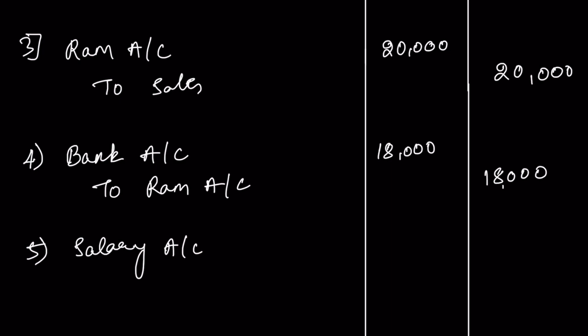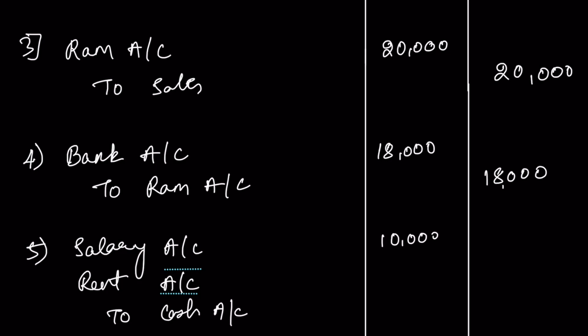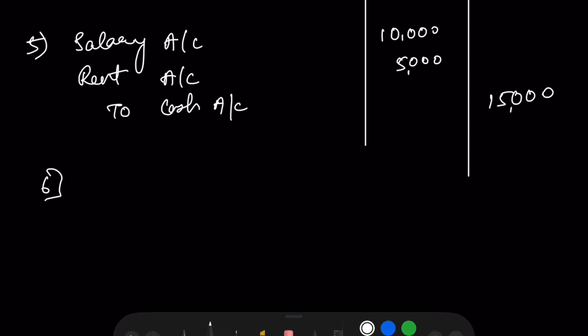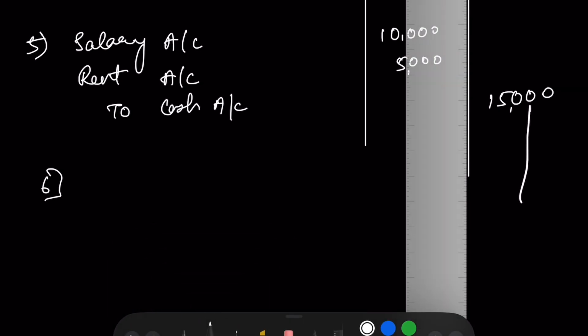So let's proceed with the journal entry here. Salary account debit and rent account debit to cash account. Salary of 10,000 is paid, rent of 5,000 is paid, and cash of 15,000 is paid. So next let's take the sixth transaction.